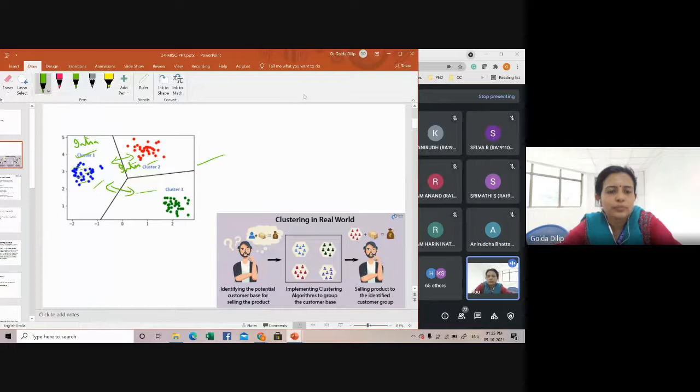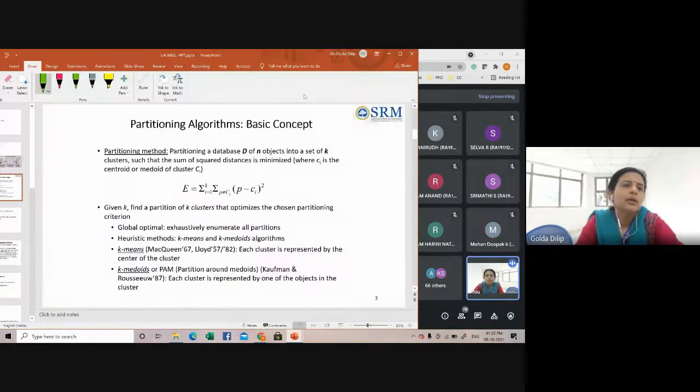Today we will look into one of the most popular clustering techniques, known as the partitioning technique.